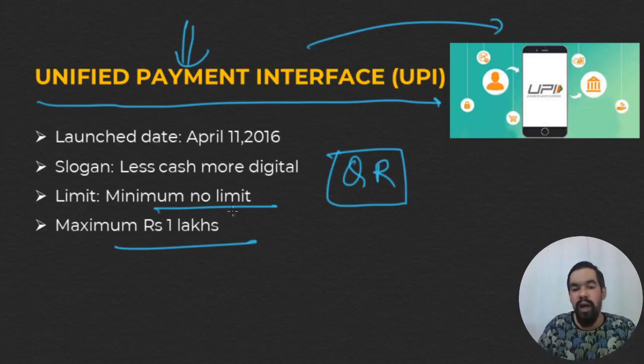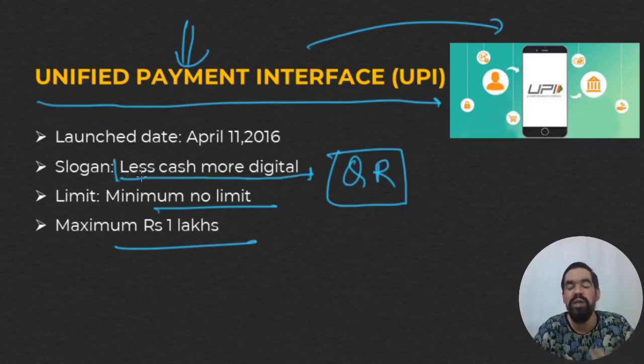The slogan which defines the working of the UPI application is "less cash, more digital." So RBI is working on a digital-based economy. We introduced this tool so we can improve the Indian digital payment system, or attract more customers to such tools. Even during the COVID-19 pandemic, RBI asked people to make payments using online tools.